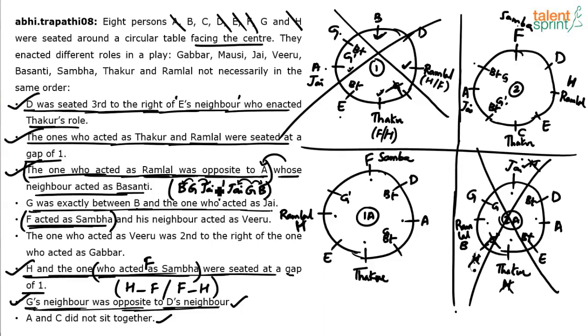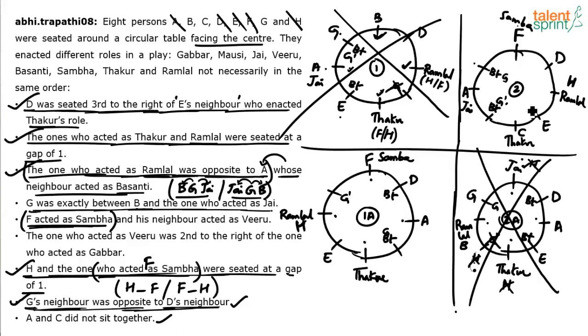Why is that B, G, J not fixed here? B, G and J. Yeah, I think let's use this point now. B, G, J, right? See, J's position is fixed here. If J is here, the neighbor of J is G. So G either comes here or here. Now if you take G in this position, this should be B, not possible.